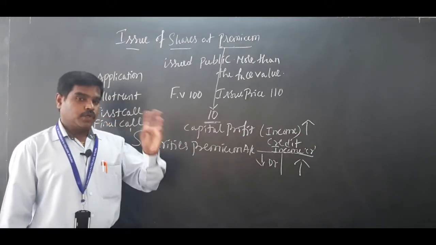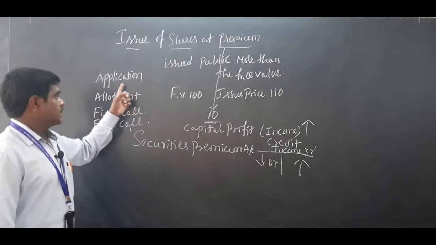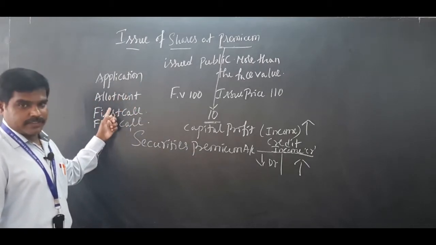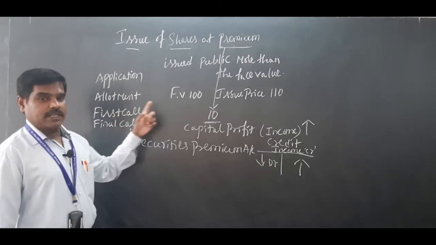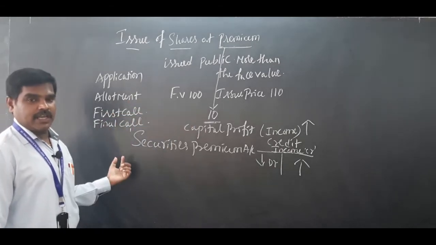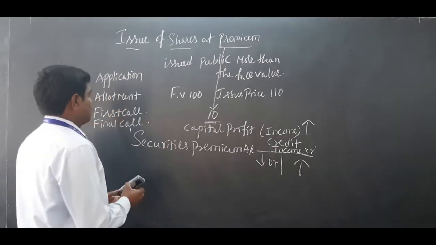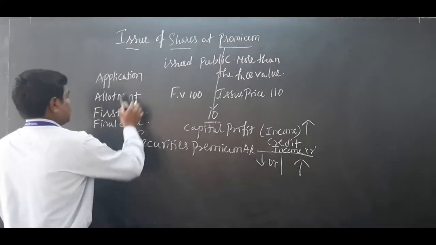So if it is collected in application, what is the journal entry? Or if it is collected in allotment, what is the journal entry? If it is collected in first call, or in final call, what is the journal entry? We will have a small glance at that, then we will start a problem.